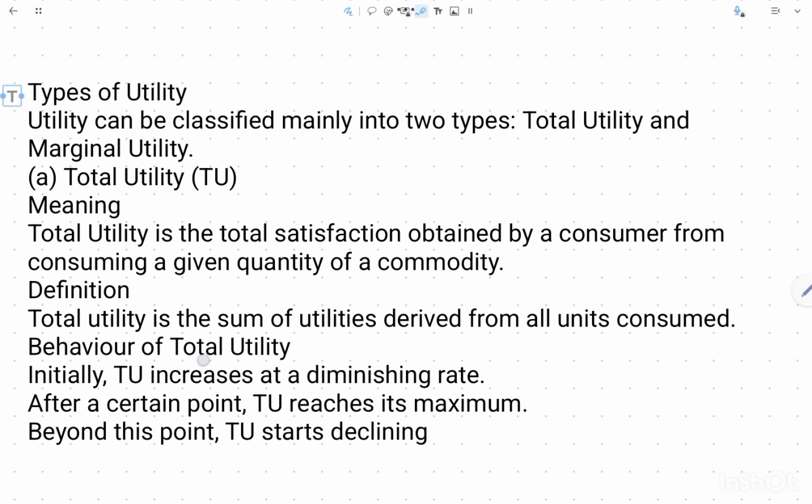Now the second thing, the behavior of total utility, how total utility is shown in economics. First, total utility increases at a diminishing rate, like it increases, but it increases at a decreasing rate, that is called diminishing rate. After a certain point, it reaches its maximum. So if we can see this graph, first it increases slowly, and when it reaches the topmost part, the maximum, then it begins to decline. So this becomes the graph of your total utility.